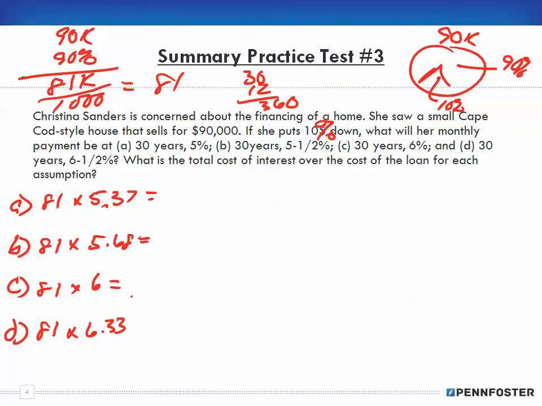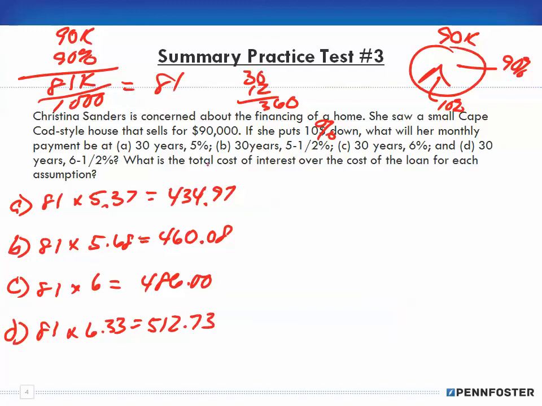When we do the math, 81 times those factors, we get our monthly payments: $434.97, $460.08, 81 times 6 is 486, and 81 times 6.33 is $512.73.